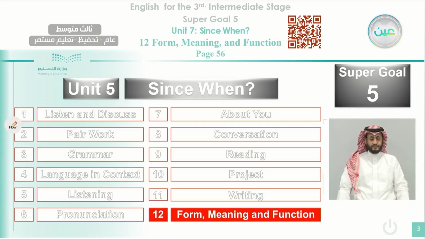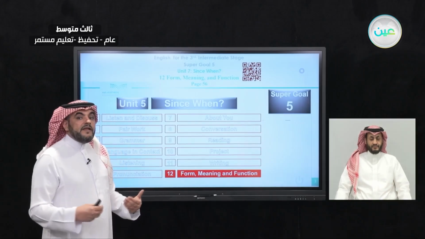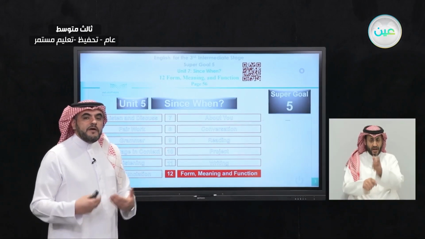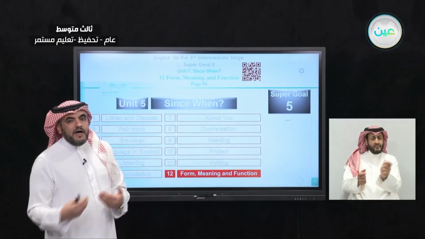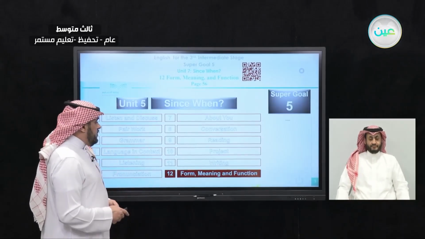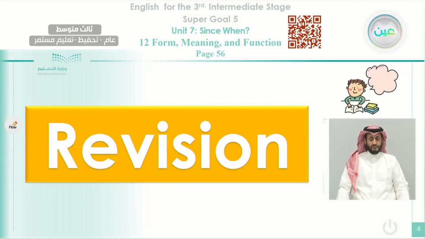Now we are at Unit 5, the last step in this unit. Unit 5 is under the title, Since When? And today we're going to study section number 12. Section number 12 is form, meaning, and function. We'll study mainly the passive, how to form passive sentences from active ones. Okay? Before we start, we'll make a quick revision on our previous lesson.